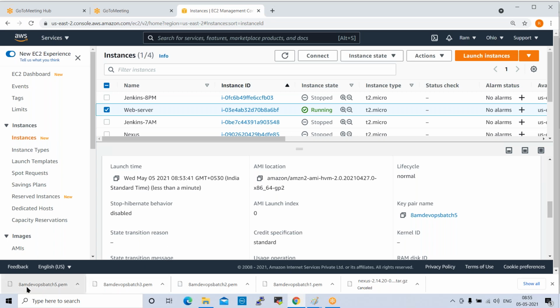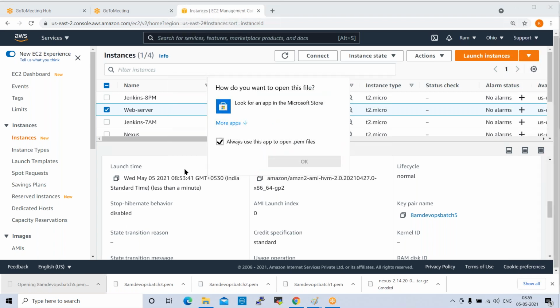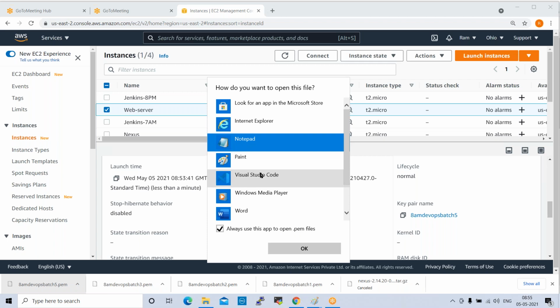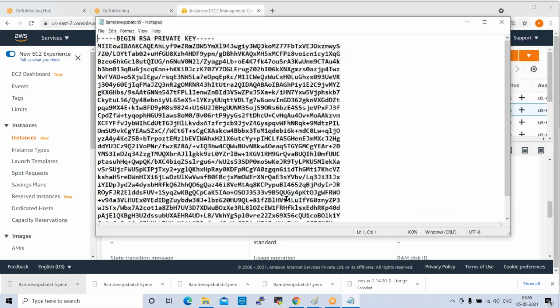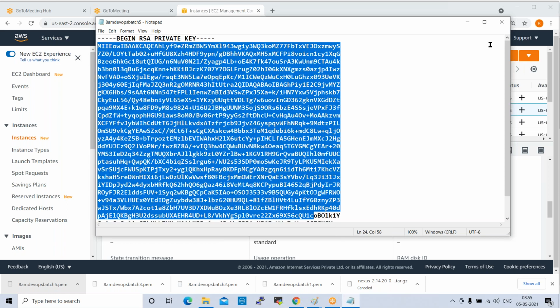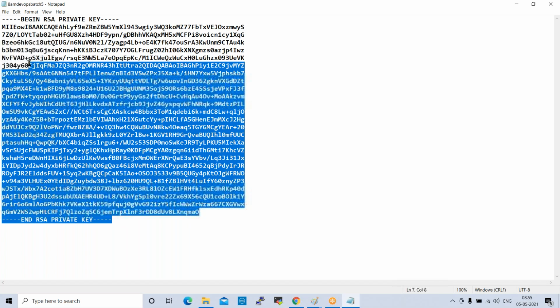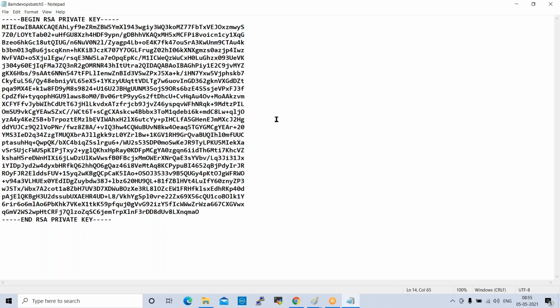We downloaded a key pair, right? So click on this key pair. This is our key pair, ATM DevOps batch 5. This is the key which we downloaded, right? Can anyone hack this key? Is it possible to hack it? No, right? This level of security is provided by AWS.